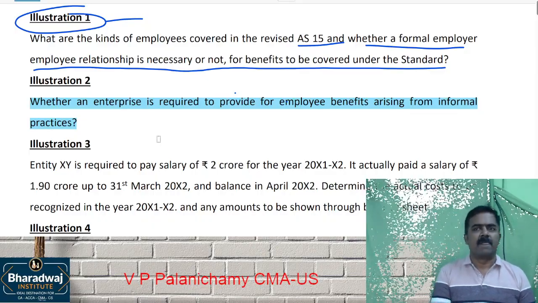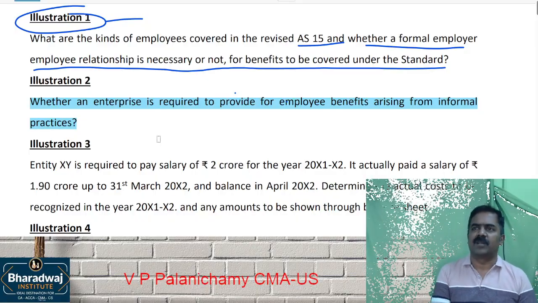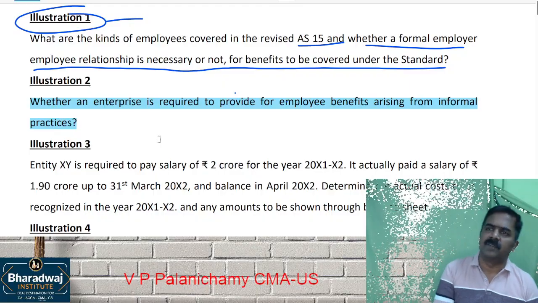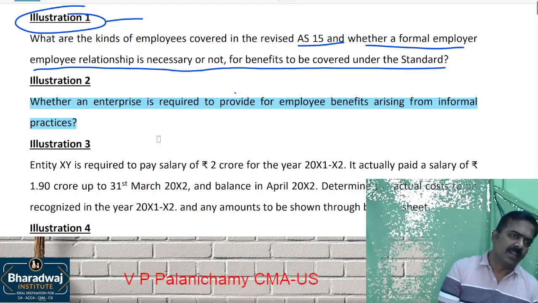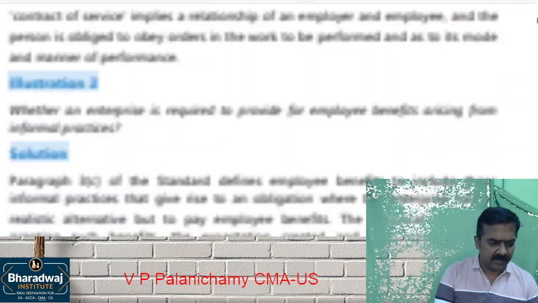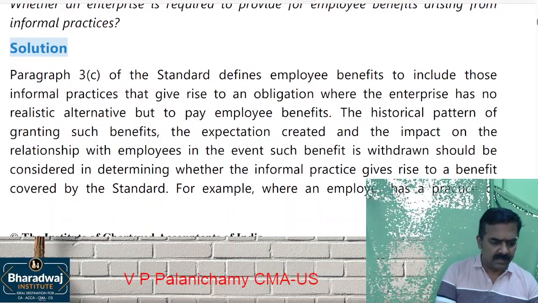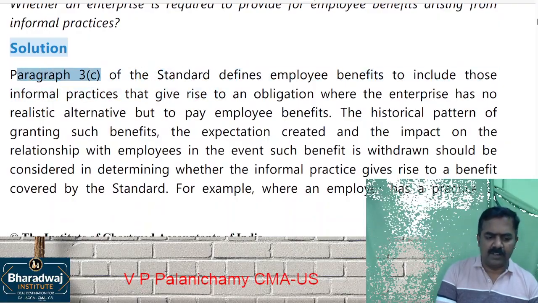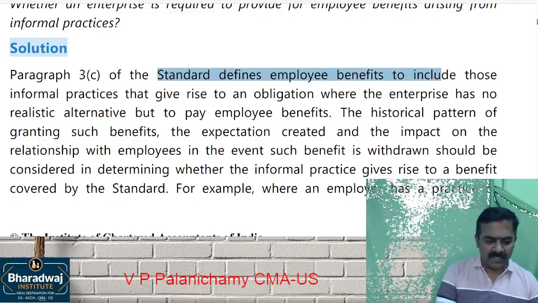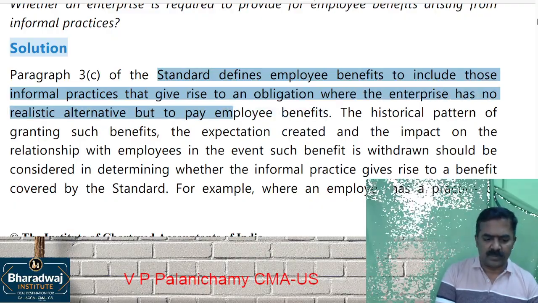For example, if a surprise bonus is given only to one particular employee, that will not be covered under informal practices. If benefits are given to all the employees on some rational basis, that will be covered under employee benefits. So you can look at the answer given over there. The paragraph alone you need not remember. It is very difficult to remember all these things. Employee benefits include those informal practices also.